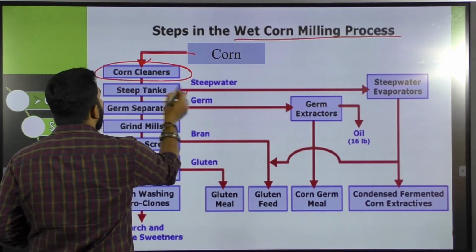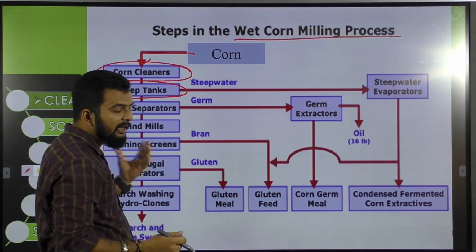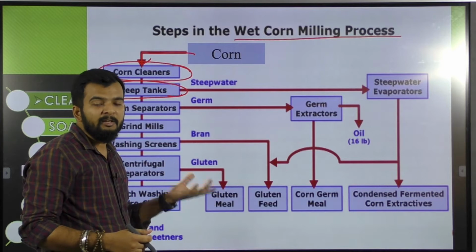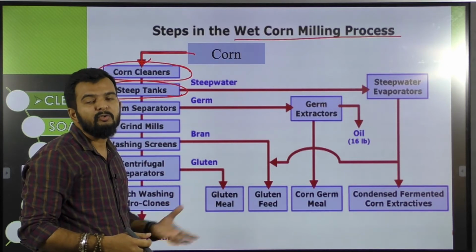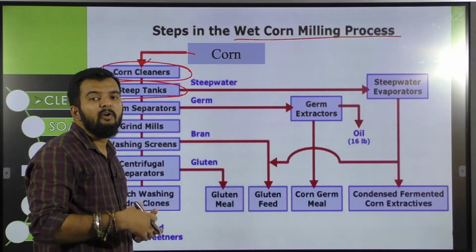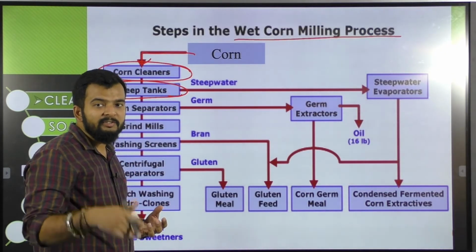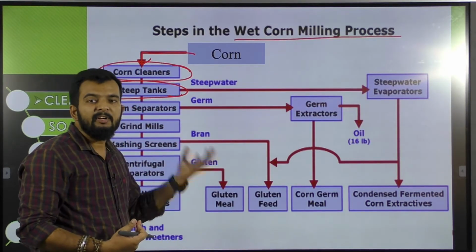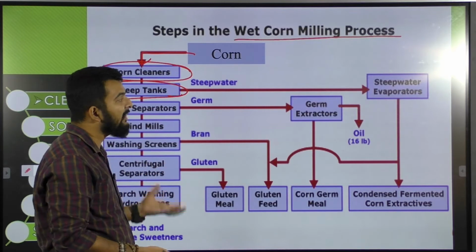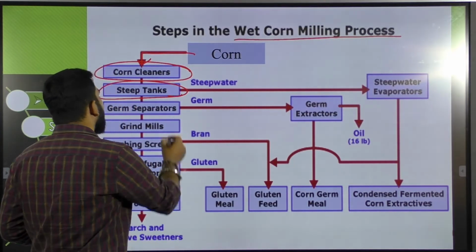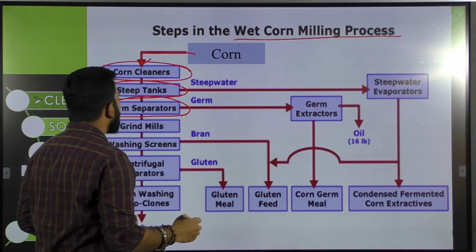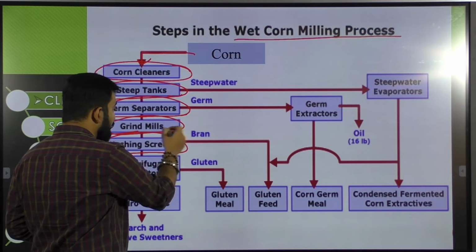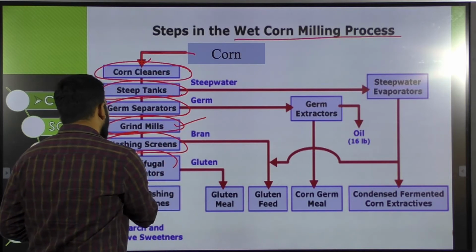Then there will be steep tanks. In the steep tank, soaking or steeping will take place. Your corn grains are steeped into water for longer durations, along with the addition of some SO2 or acidulated water or steam. There will be a rise in the moisture content of the grains, which will make degerming easier. Then there are germ separators or degermers, which will remove the germ from your corn grains. Then grind mills, then washing screens, which will wash all the products of the grind mill. Then centrifugal separators.